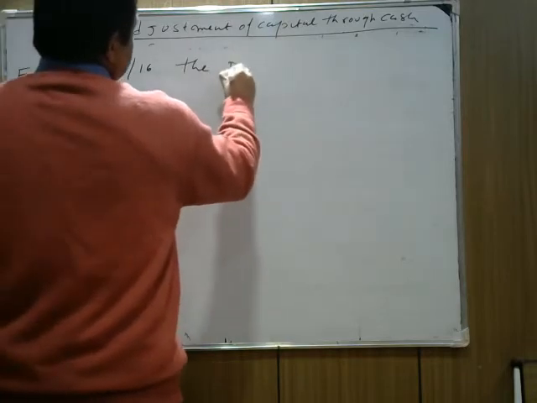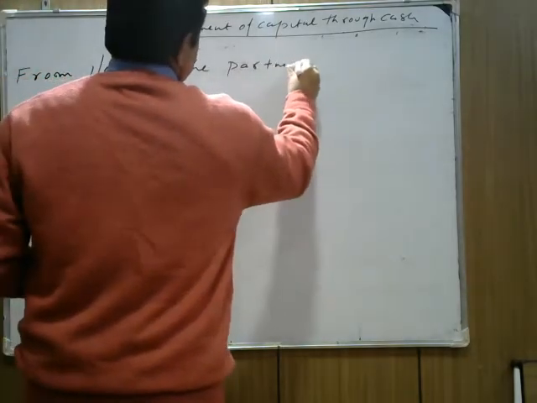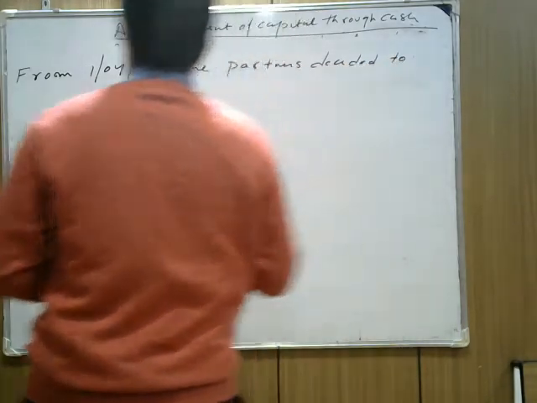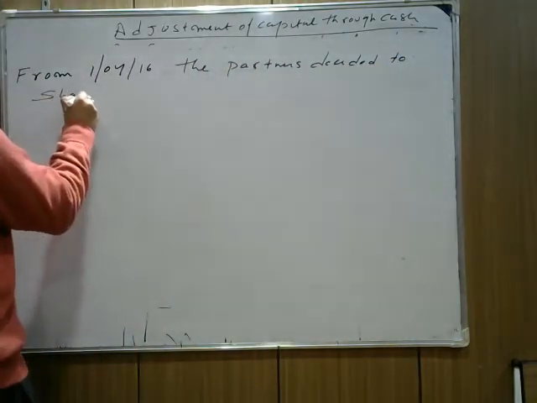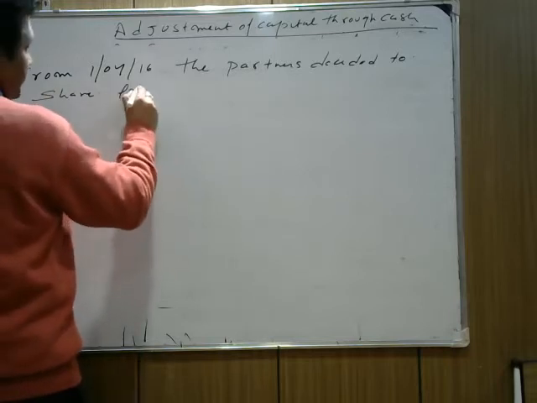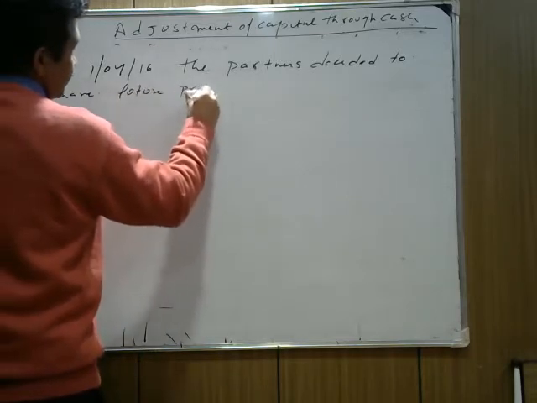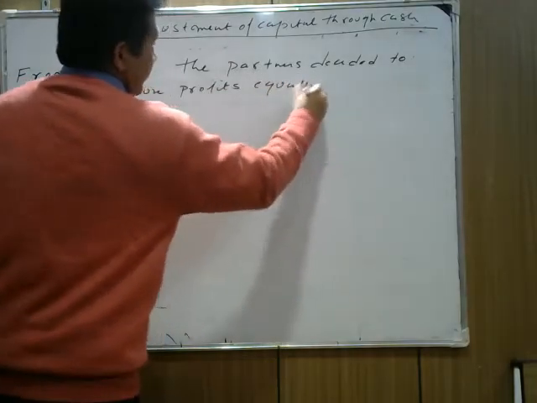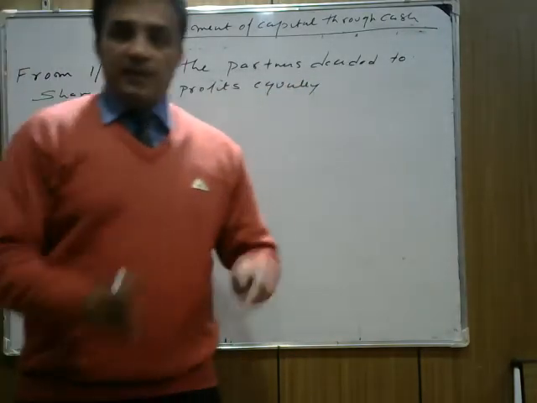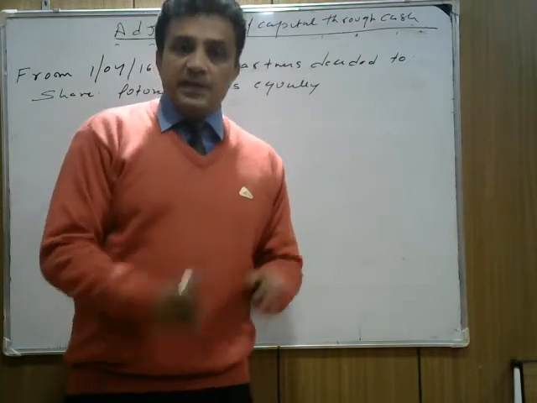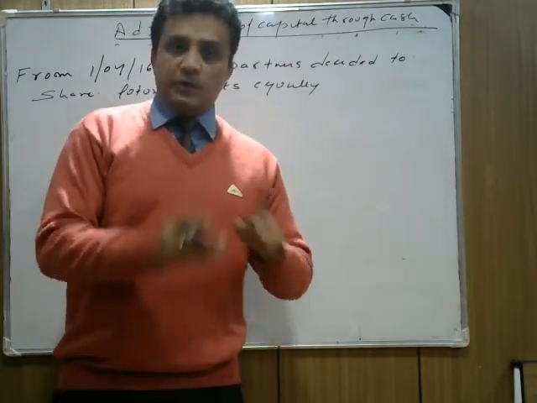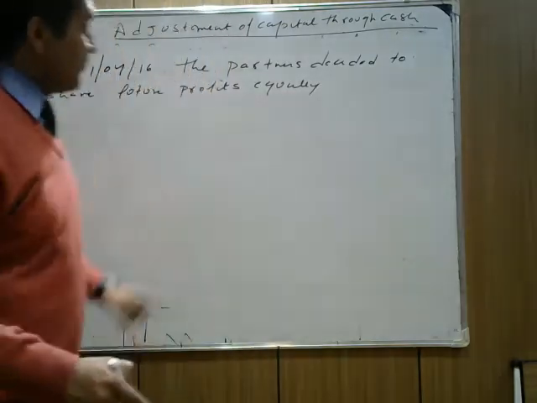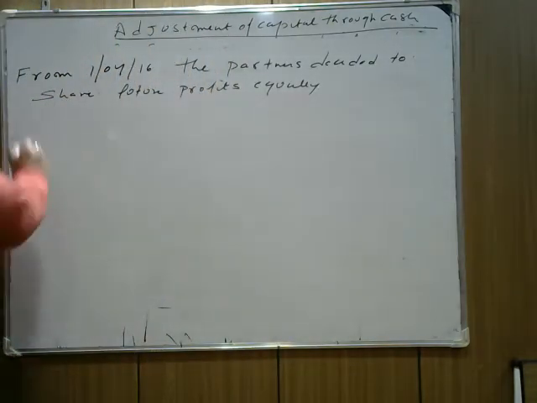The partners decided to share future profits equally. What does it mean? They decided that they will share the profits in equal ratio. It means now the ratio is 1:1:1:1. Is that clear now? Future profits equally means the ratio is equal.